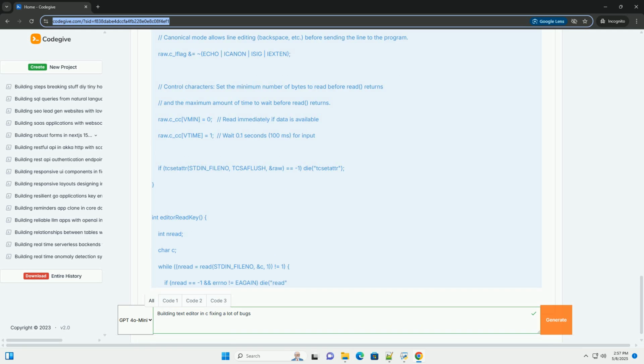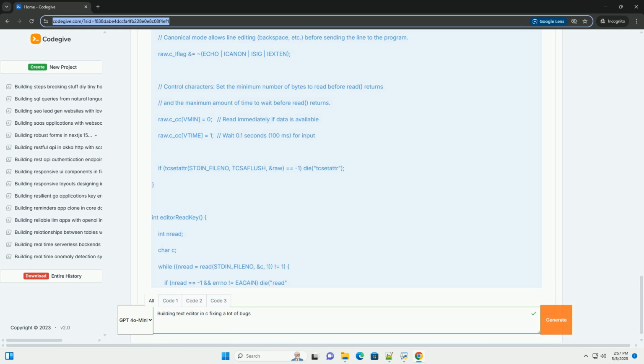C. void editorScroll(). E.rx = 0. If E.cy < E.numrows, E.rx = editorRowCxToRx(&E.row[E.cy], E.cx). If E.cy < E.rowoff, E.rowoff = E.cy.